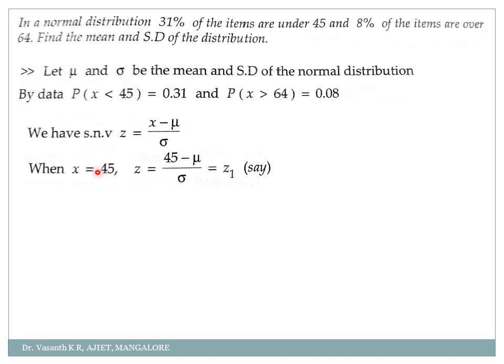See here. When x is 45, z will be equal to (45 minus mu) by sigma. I'll call it z1 because two cases are there, no? So I'm just calling it z1. Second case, when x is 64, z is equal to (64 minus mu) by sigma, or simply I'll call it z2. Clear? So now I have two equations.